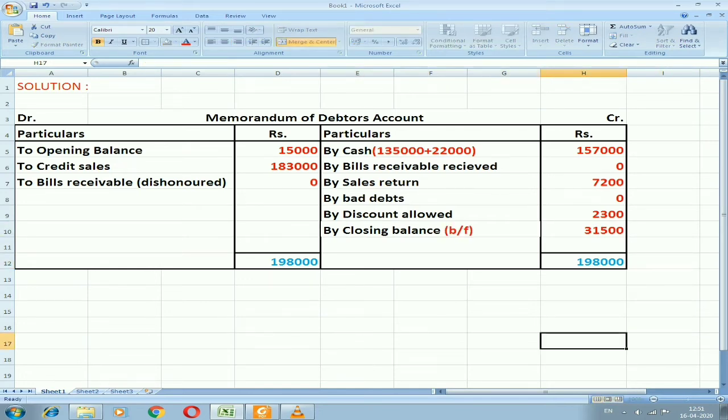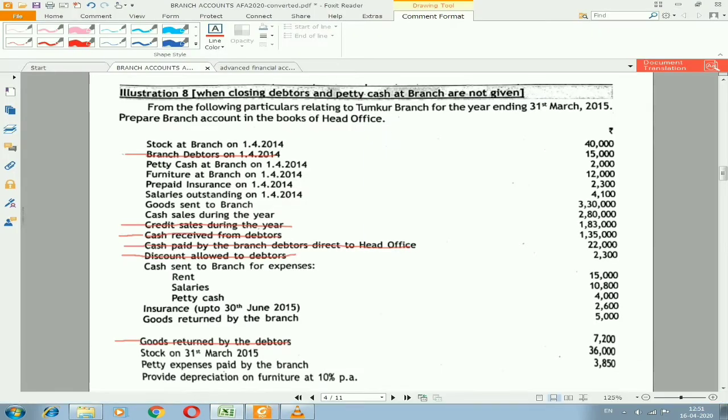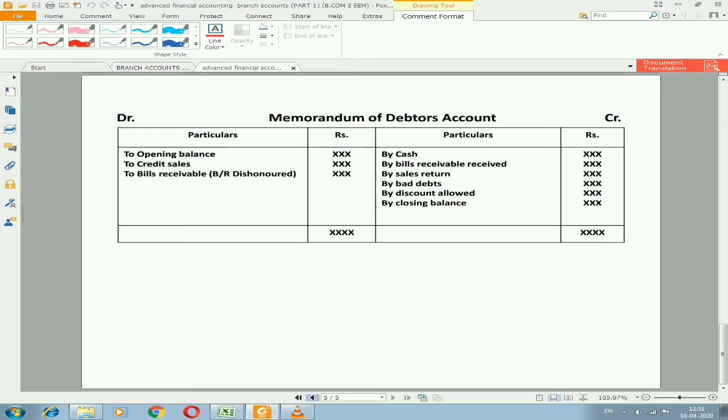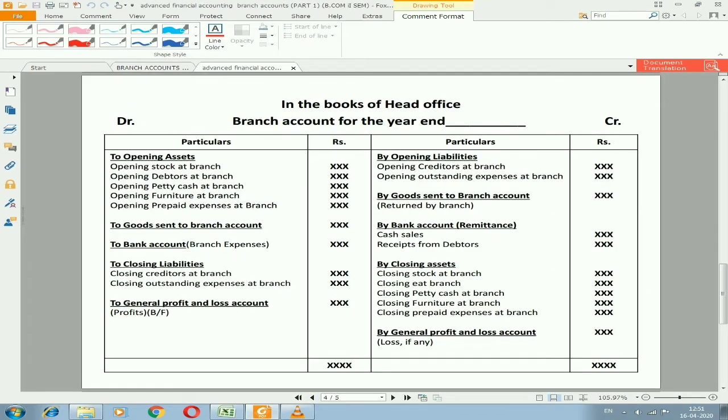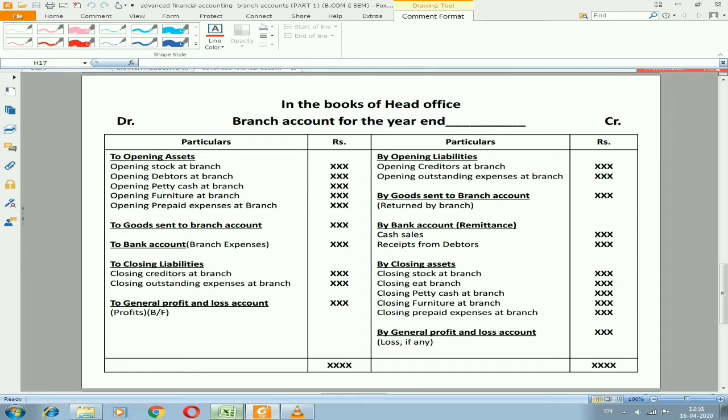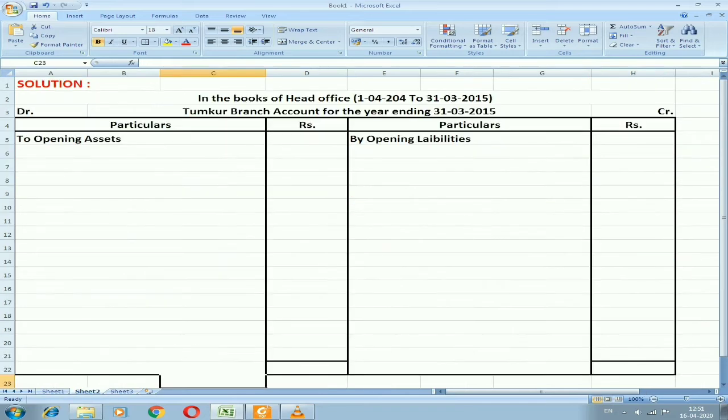Next, we need to prepare the branch account. As we got the missing information, that is the closing balance of debtors, now we can go to the question, and we can start preparing the branch account. Now we can see the question here, and the format which I've already shown you, the same format I'm going to use. Remember the headings, remember the information in the format, the same we are going to apply, the format which I've already prepared.